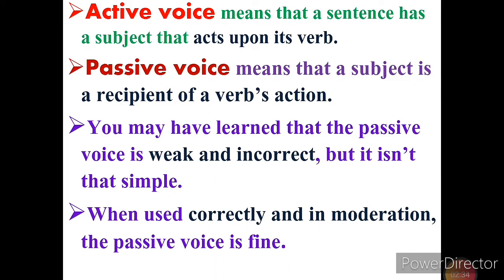In passive voice, the subject is a recipient of a verb's action. You may have learned that the passive voice is weak and incorrect, but it is a wrong concept. When we use it correctly and in moderation, the passive voice is fine.